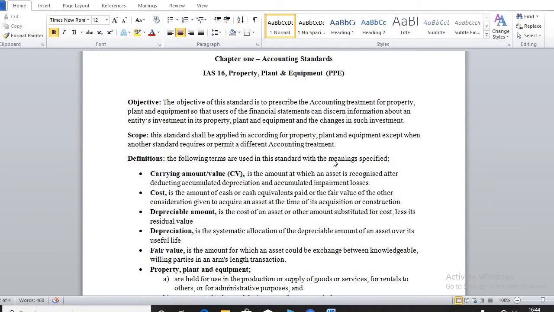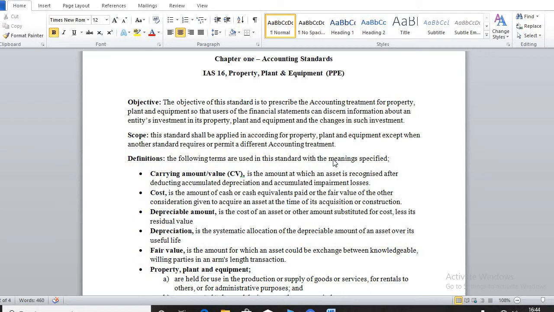So when we are talking of CV, carrying value or carrying amount, we are talking about the amount shown on the financial statement for PPE when we've deducted accumulated depreciation and accumulated impairment losses.